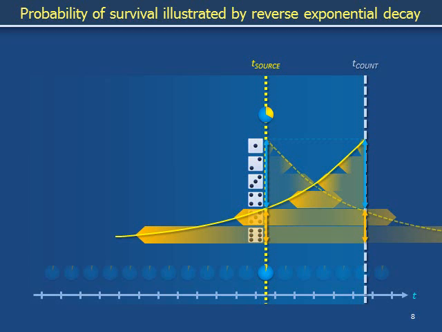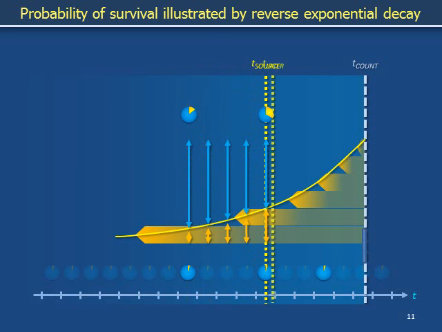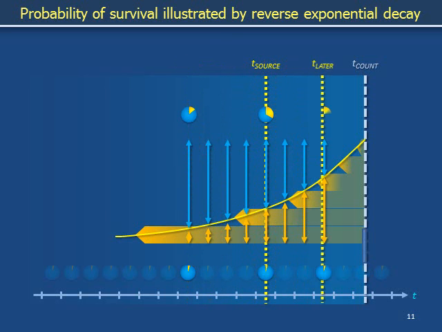Again, the relative proportions of these golden and blue heights indicate the relative sizes of the yellow and blue sectors in the wheel at the top. Because this geometric conclusion has not relied on the numerical value of t source, we can say that the ratio of the golden height to the blue height determines the likelihood that messenger RNA survives long enough to be observed at time t count, even as we sweep t source toward earlier times toward the left and even as we sweep t source toward later times toward the right.